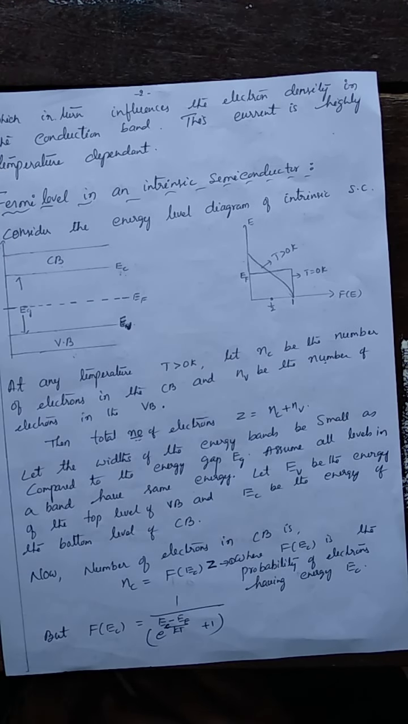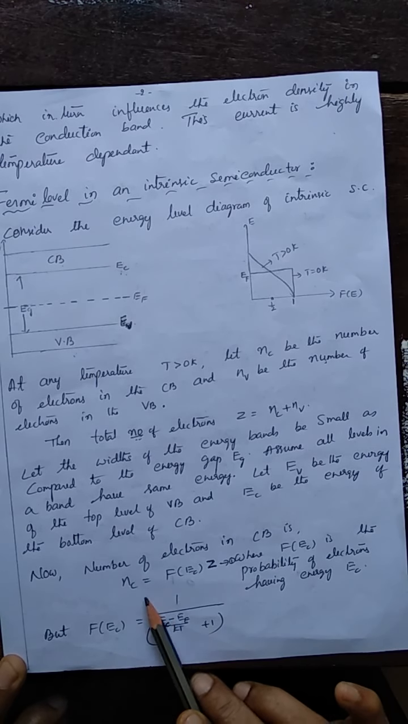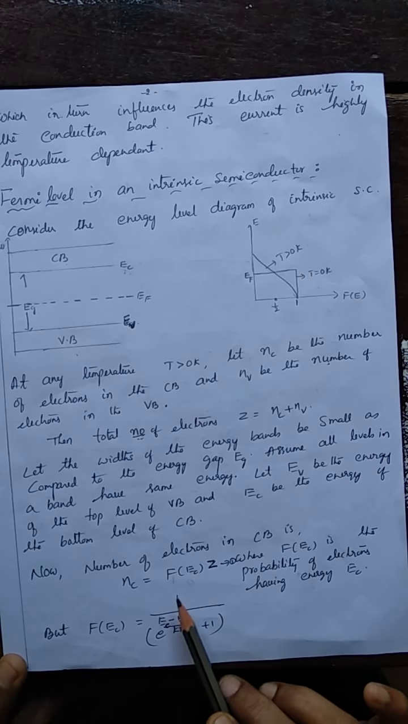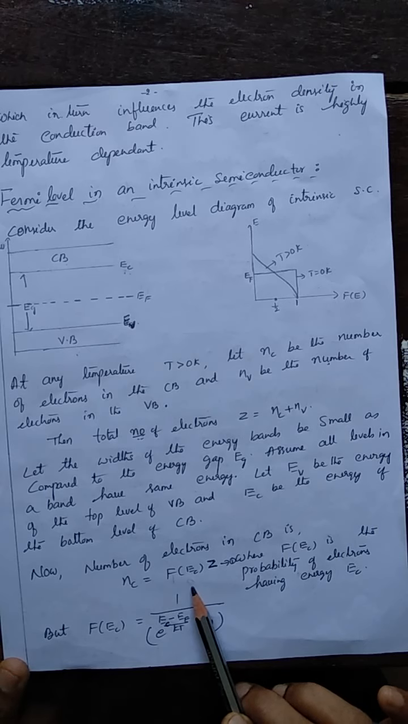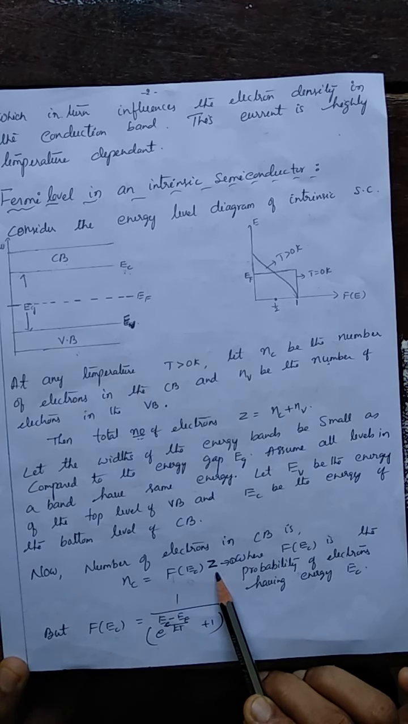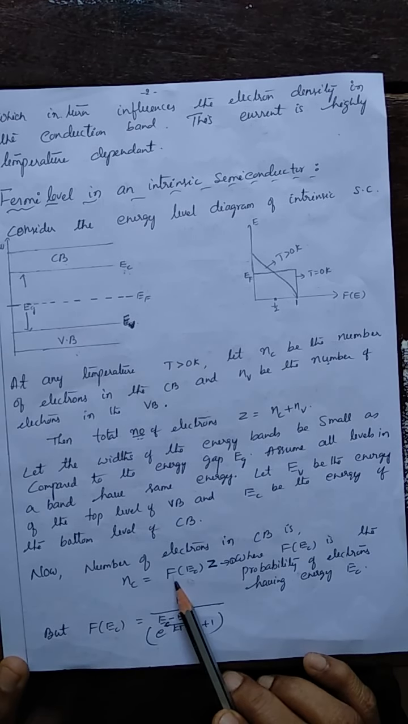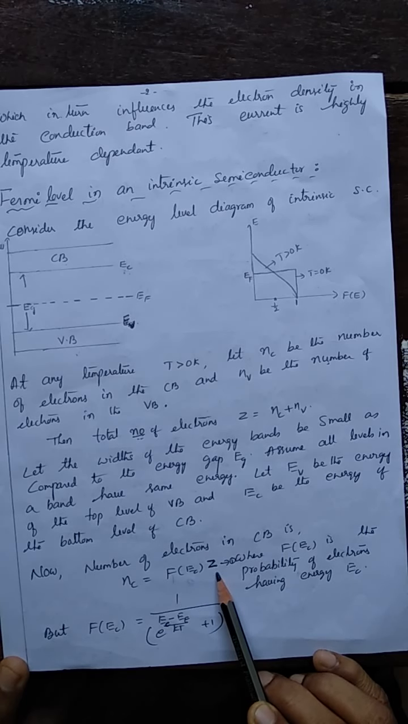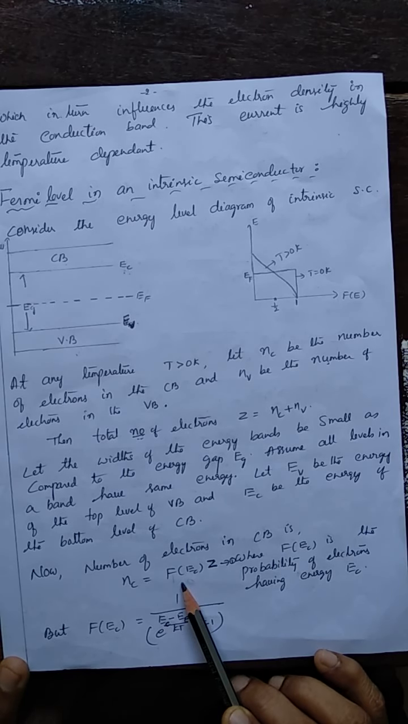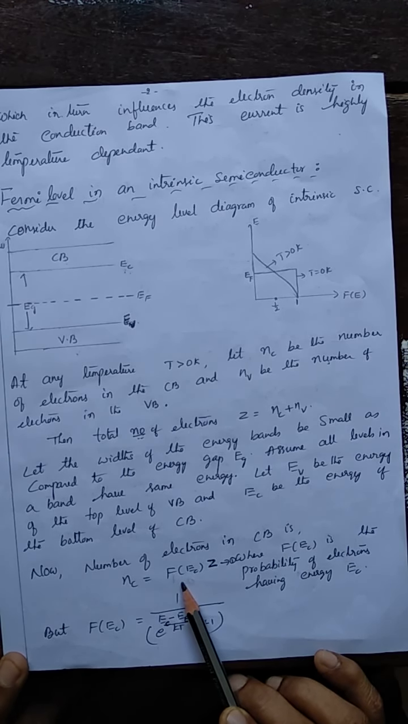Now, to get the expression for Nc, what is Nc? It is nothing but the product of the probability of an electron having energy Ec and the number of electrons. We have the total number of electrons Z. So Nc is f of Ec into Z, where f of Ec is the probability of electrons having energy Ec.